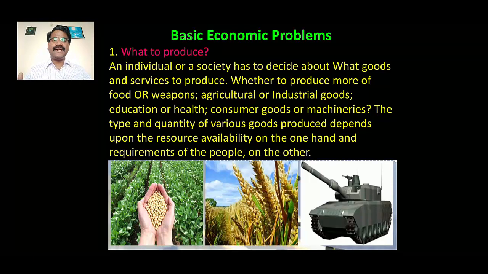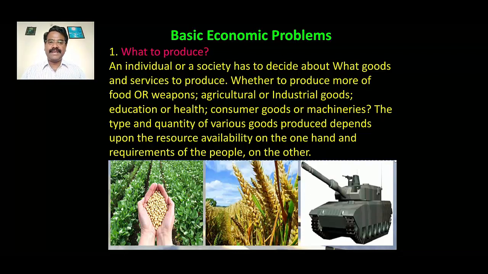An individual or a society has to decide about what goods and services to produce, whether to produce more of food or weapons, agricultural or industrial goods, education or health, consumer goods or machineries. The type and quality of various goods produced depends upon the resource availability.